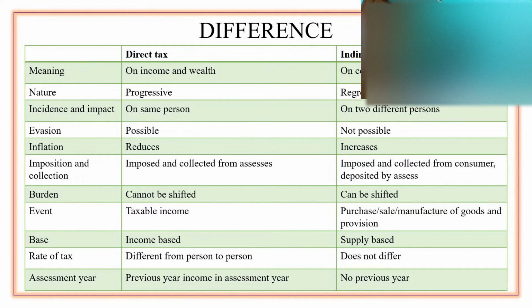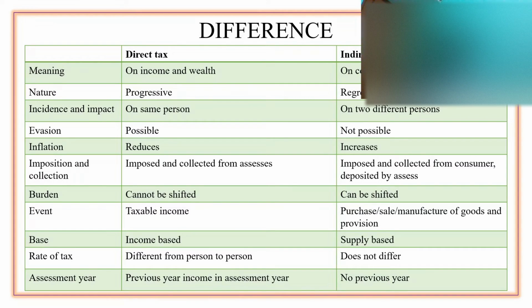Next, let us look at the case where we have the option of evading the tax. In case of direct tax, there are possibilities where individuals do evade taxes. Whereas if we look at indirect taxes, it is not that easy for an individual to evade taxes.